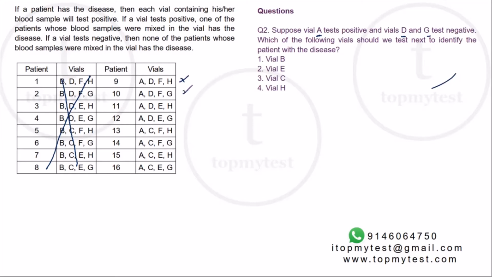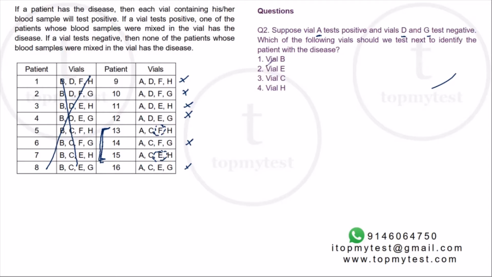So D is out, G is out. So we have to check between 13 and 15. Now to discriminate between 13 and 15, I have to either check vial F or I have to check vial E, right? One of these two, because this is the only differentiating factor between these. So it has to be either E or F.